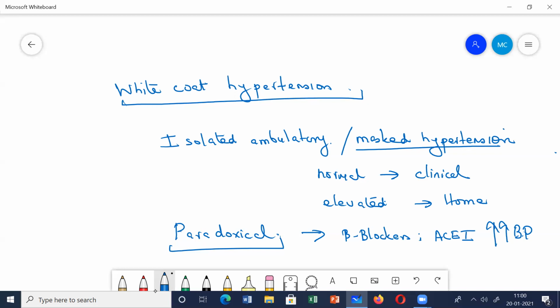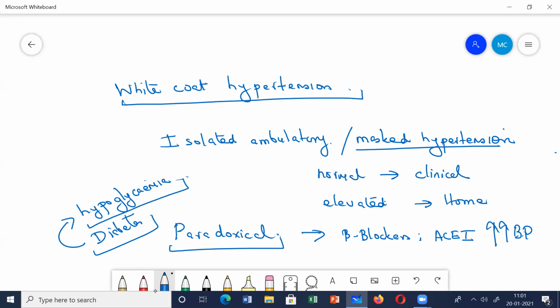Paradoxical hypertension is often seen in patients who have diabetes with hypertension. Why is it so? Because these diabetic patients often develop hypoglycemia. Suppose these patients are taking insulin, and they skipped a meal or exercised a lot and developed hypoglycemia. What happens when a patient develops hypoglycemia? There is sympathetic stimulation, as you all must know, due to which the patient develops tremors and sweating and all those things. Because of this sympathetic stimulation, there occurs a rise in blood pressure. So this is one of the reasons.